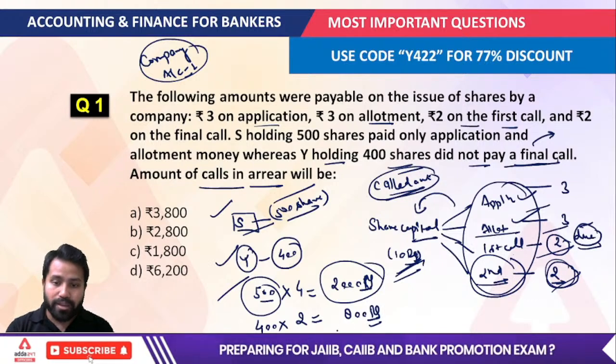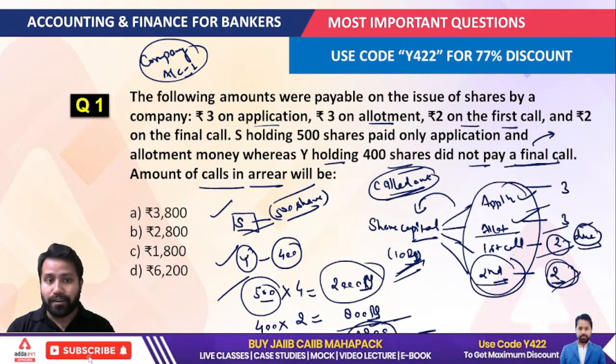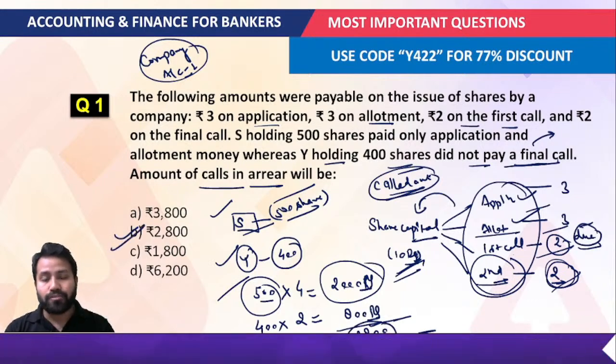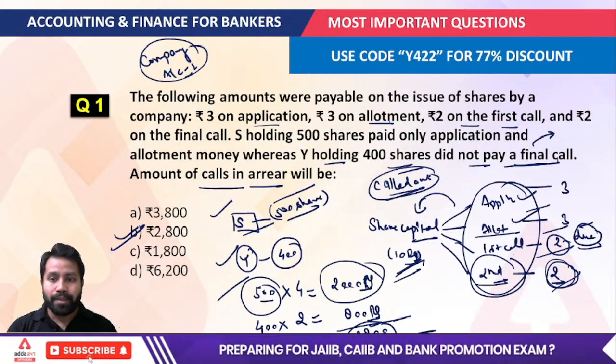So what would be the amount of this? This amount is equal to 2800. That would be your answer for this question. Just keep it very simple whenever you are doing any question. Okay, next question.